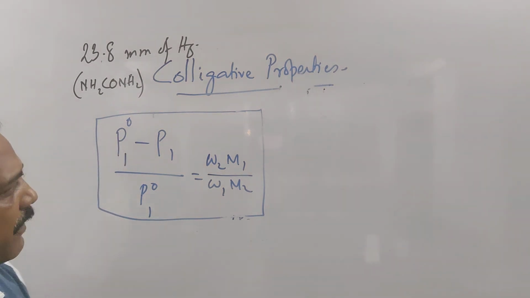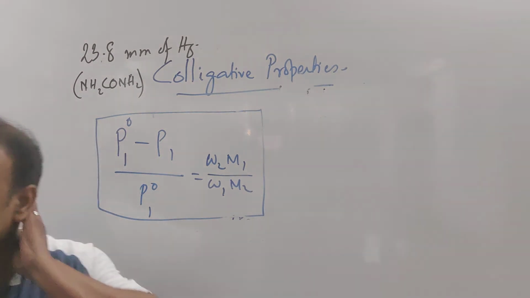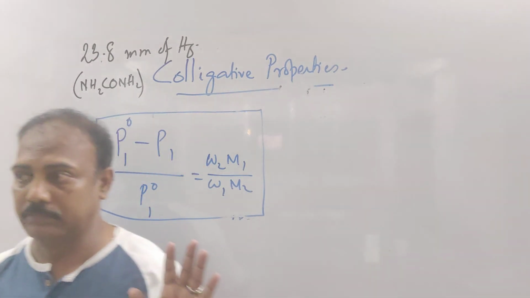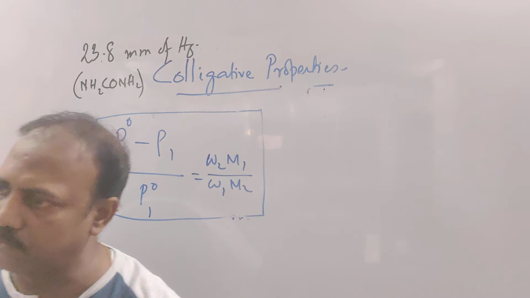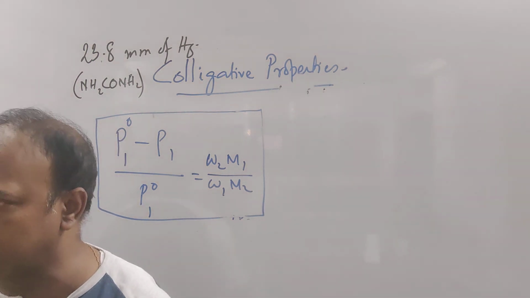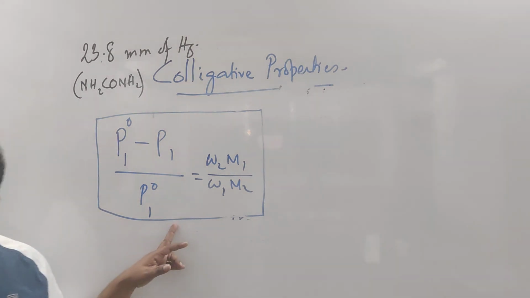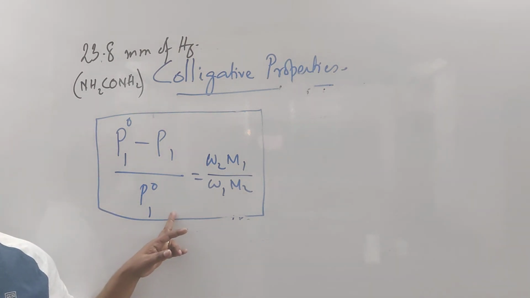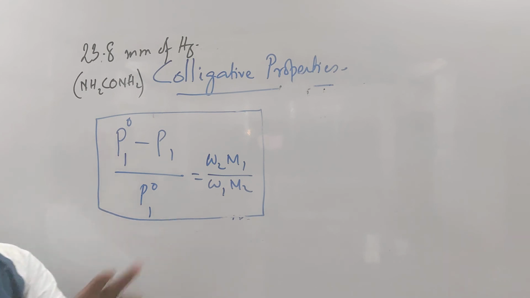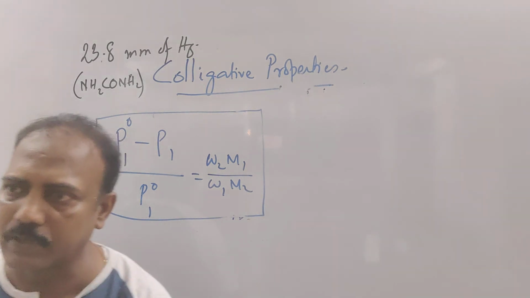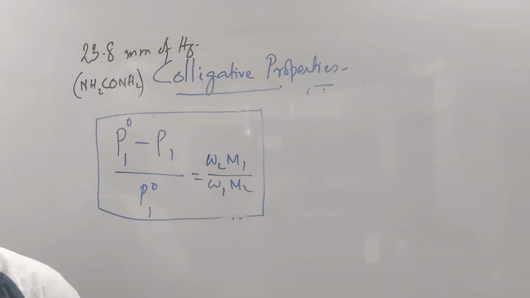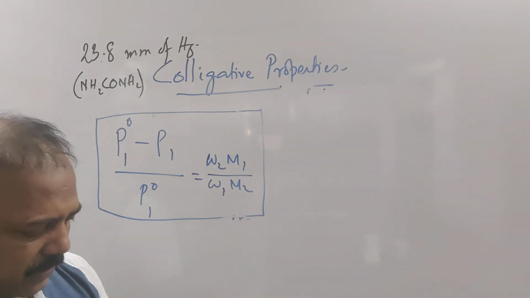Now what is given? What is the first line? This question is related to relative lowering of vapor pressure. We have to follow this equation, relative lowering of vapor pressure. Now tell me exactly what is given. The vapor pressure of the pure water, that means P1 naught. Write it down.